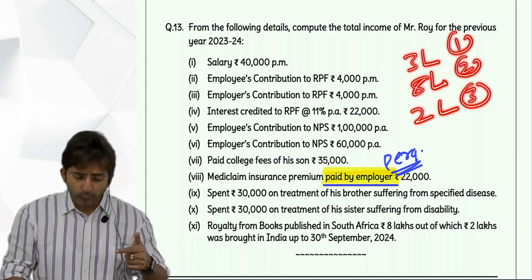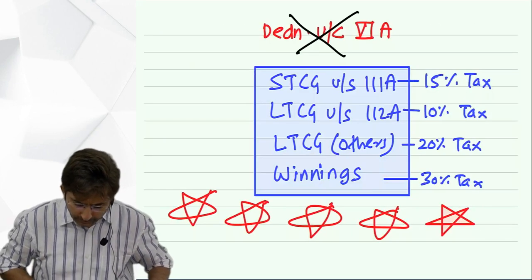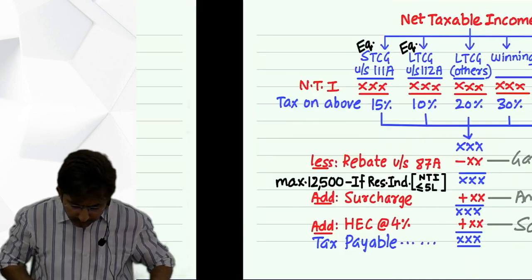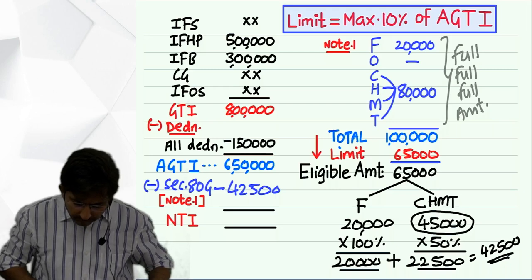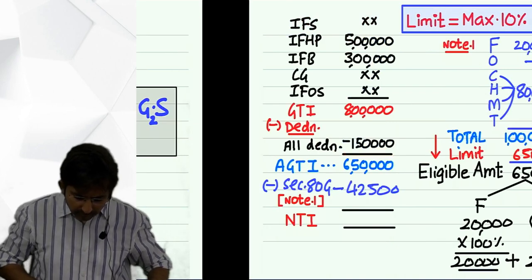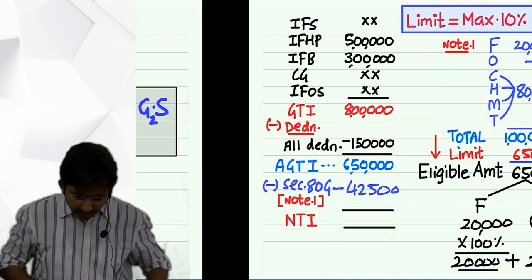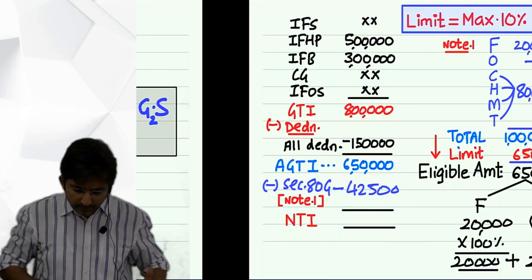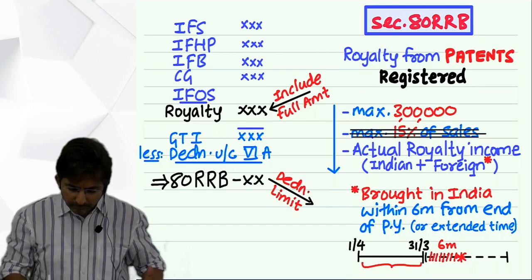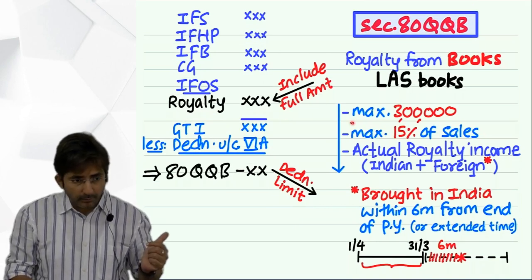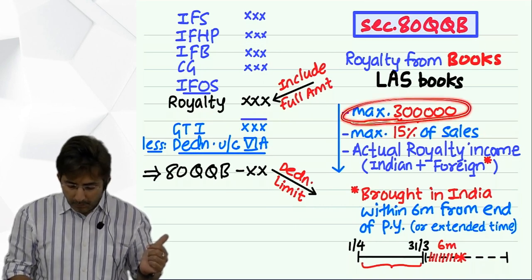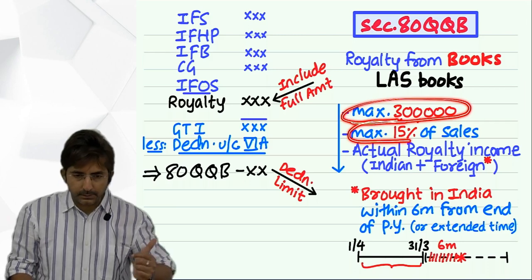You remember 80QQB, I will have to show you the formula. I think you have forgotten that formula. See this? 3 lakhs is a fixed amount and an amount based on 15% of sales.